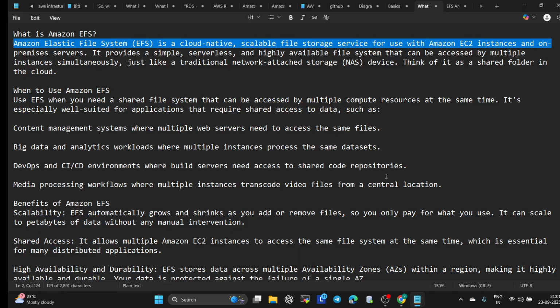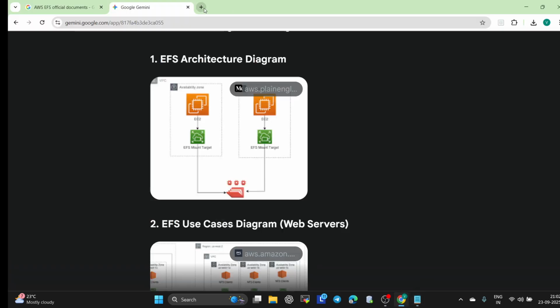In today's session, we are going to deep dive into AWS EFS, Elastic File System. Before we get technical, let me ask you something. Imagine you and your friends share a Google Drive. Whatever file one person uploads, the other can instantly access it. Correct?